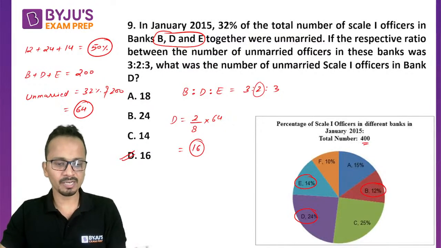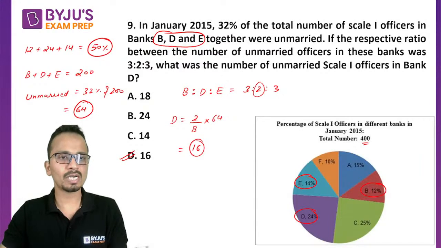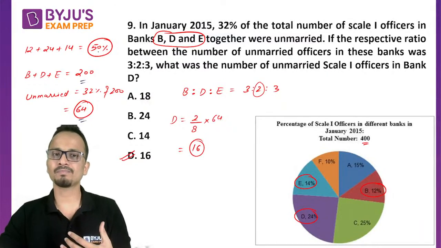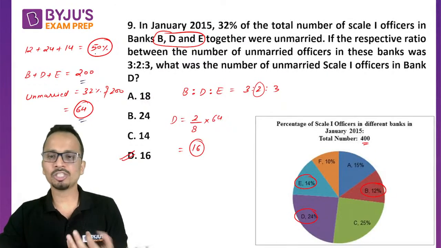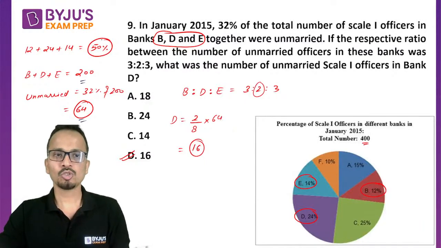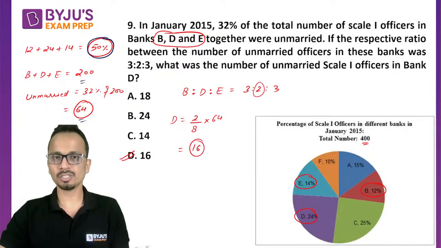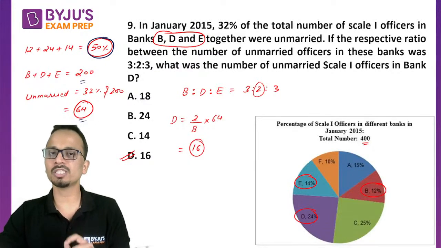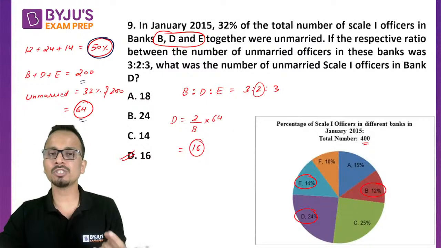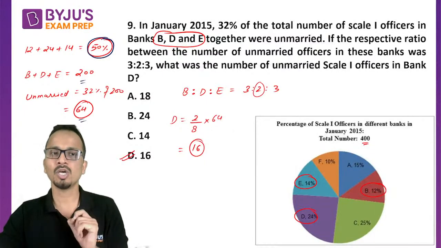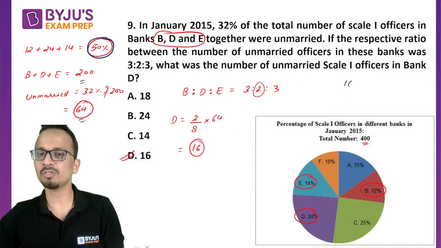Now what I have done here is I have calculated this number to start with. Now instead of calculating the number, you can keep your calculations in terms of ratios. So the total number of Scale 1 officers in these three banks is 50%, out of which 32% is unmarried. So 32% of 50% will be equal to 16%.